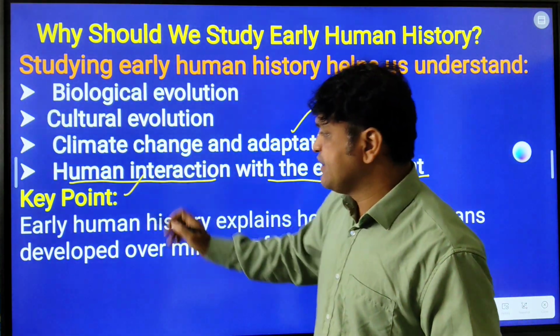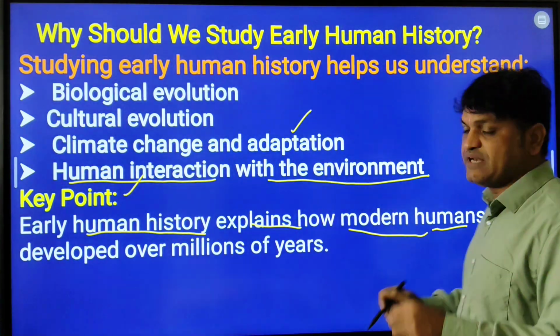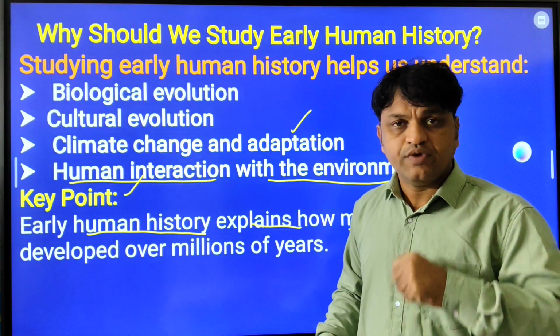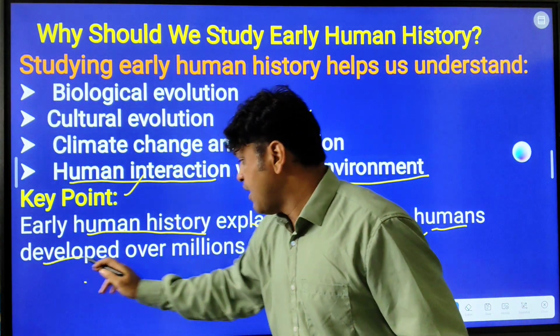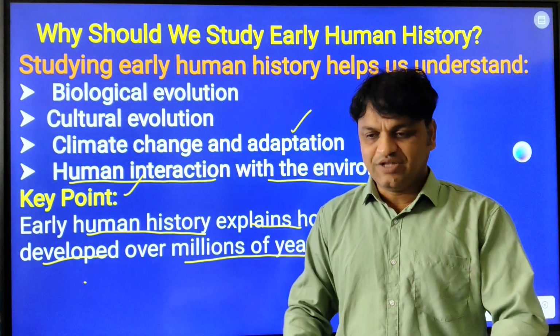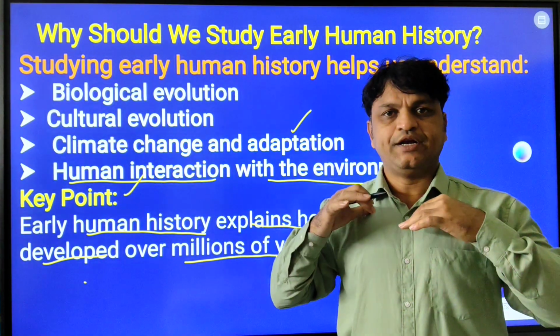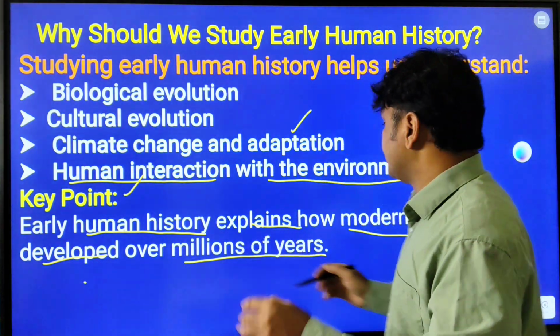Then what is the key point here? Early human history explains how modern humans, present day human beings, developed over millions of years, how they evolved and developed from apes to present day human beings. I will show you one picture afterwards.